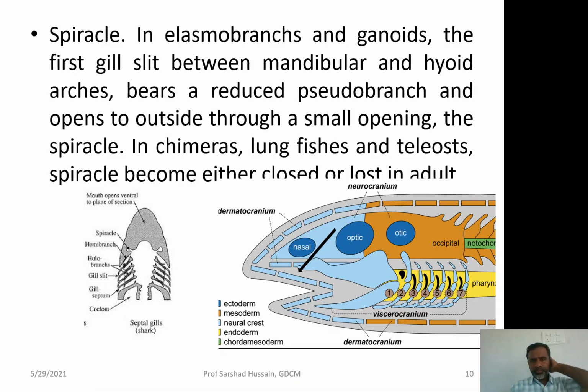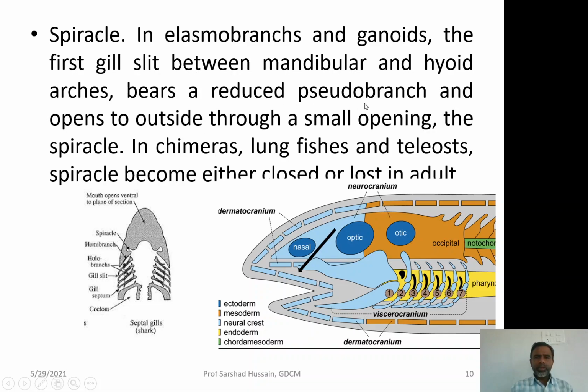Now, in addition to it, in cartilaginous fishes and ganoids, the first gill slit is between mandibular and hyoid arc. You must remember that the mandibular arc is the arc which forms the jaw of the vertebrates. And the second, hyoid arc, is the arc which is between the jaw and the gill arches. Now, each gill arch normally gives rise to the gills on its surface, but in case of the cartilaginous fishes and the ganoids, the first gill arc does not have any sort of well developed gill on it.